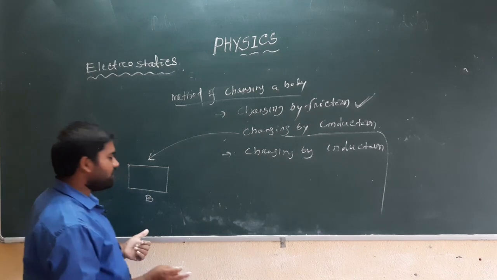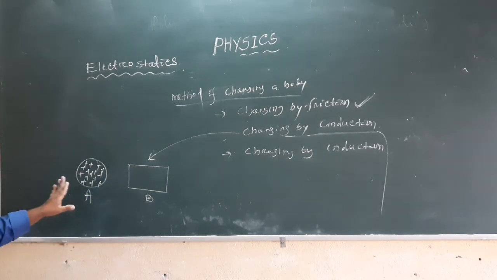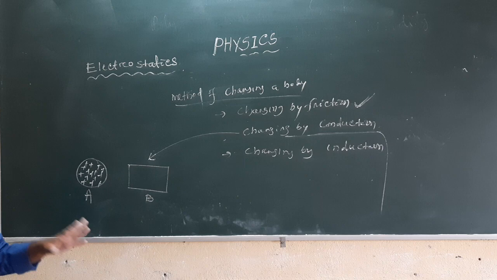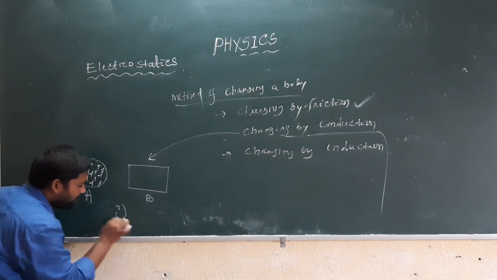The body B is a neutral body and the body A is positively charged. Suppose this is the first case.